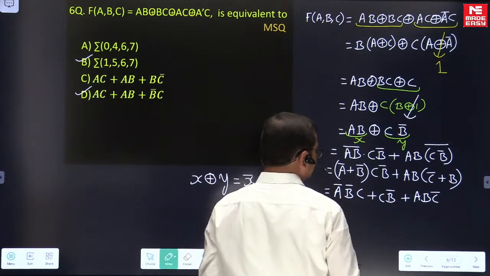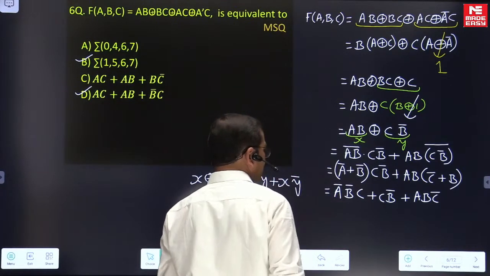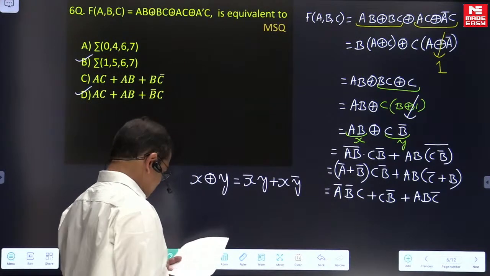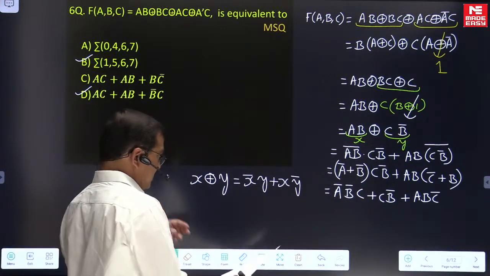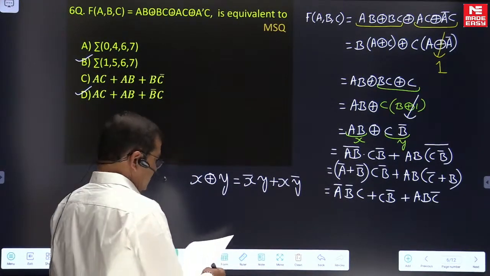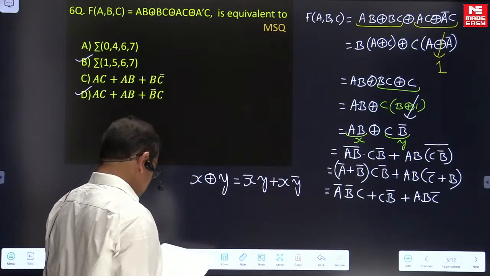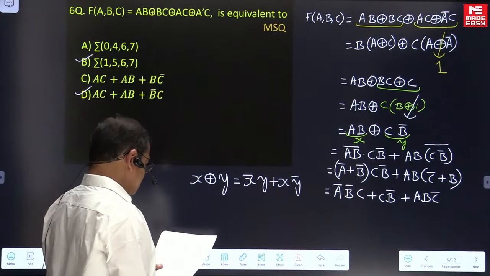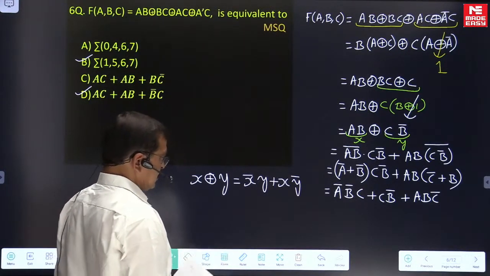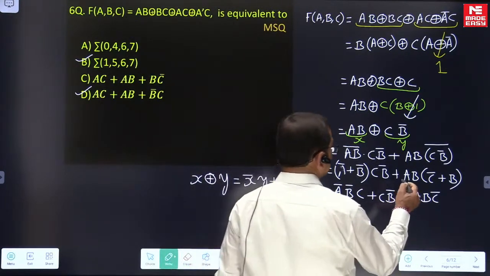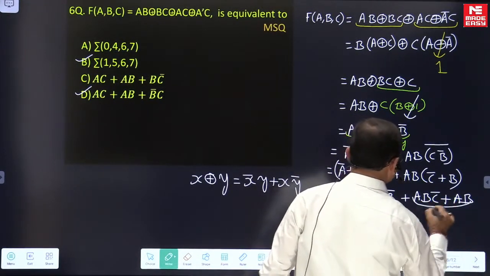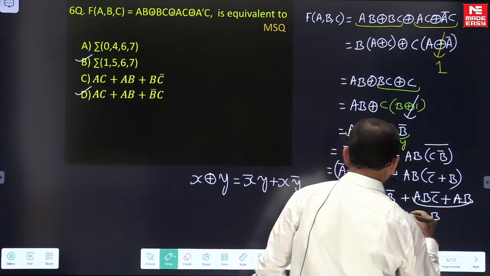ABC complement, this is AB. So this is giving AB, right?